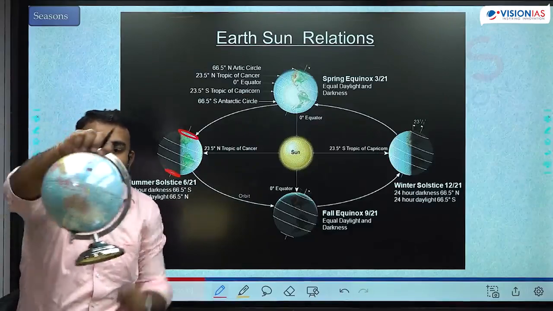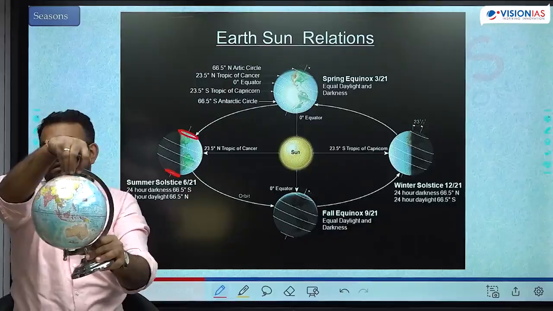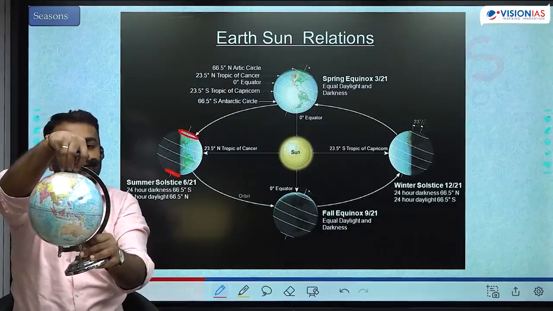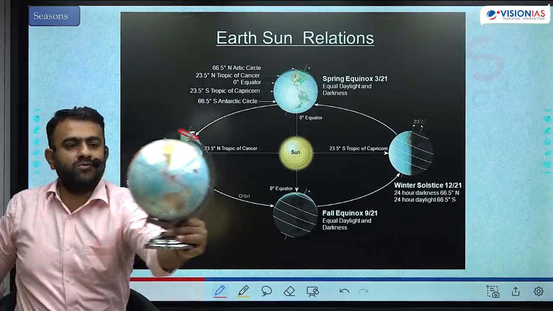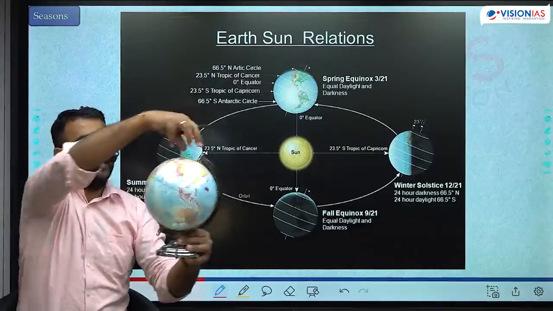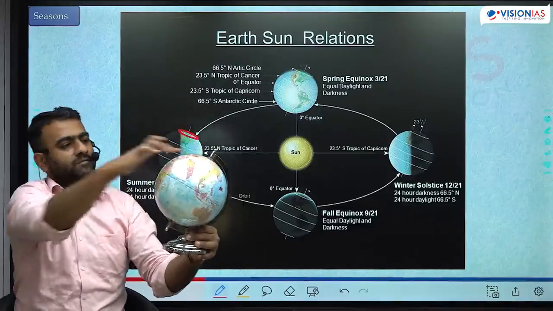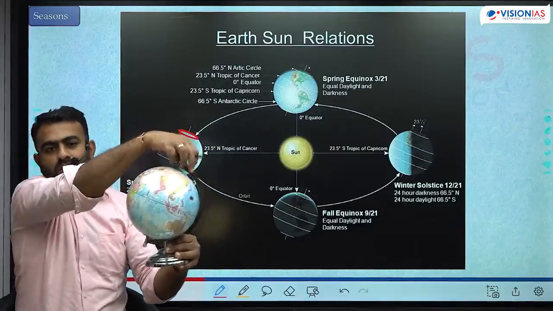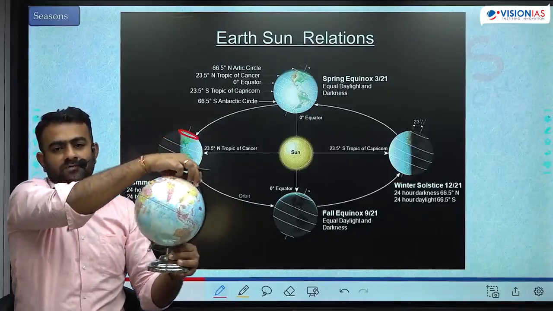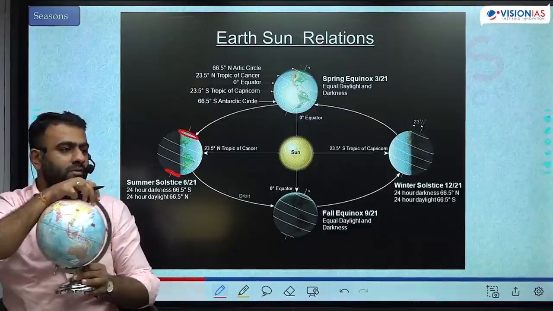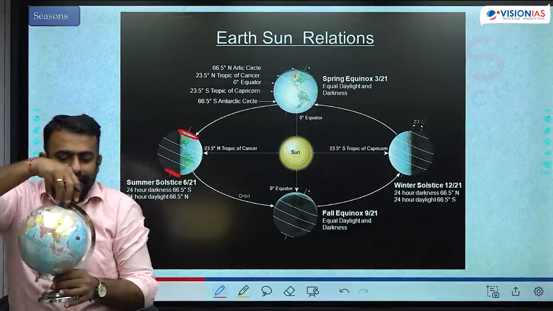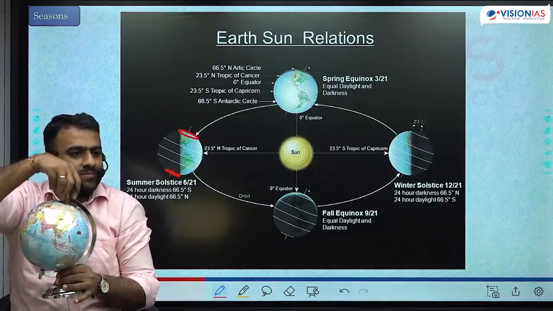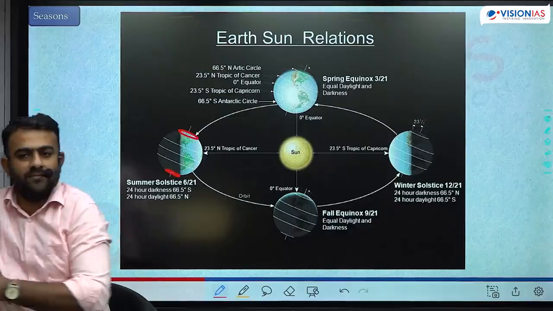But once you move away, then the polar night starts here. The area of darkness. Now the area of darkness will start to expand. As the earth moves from this position to this position, the entire area beyond Arctic Circle is not at all visible from the sun. पूरा polar night हो गया. फिर दोबारा visible होना शुरू होगा थोड़ा सा. Okay, so from here to here, the circle of brightness, that is polar day regions are expanding.